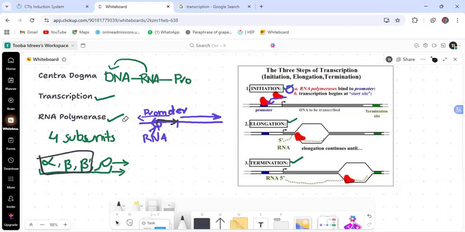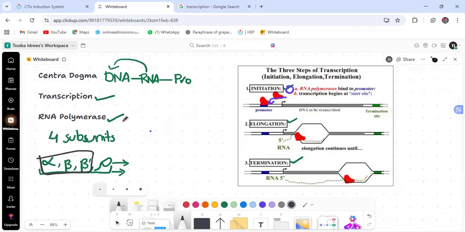So first I will remove it to clean it further. We hope you understand the process of initiation and the function of the sigma factor of RNA polymerase, which binds with the promoter region and starts the transcription.